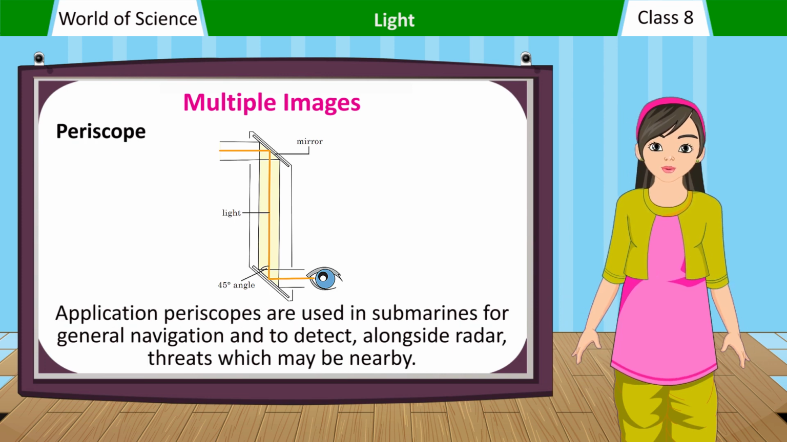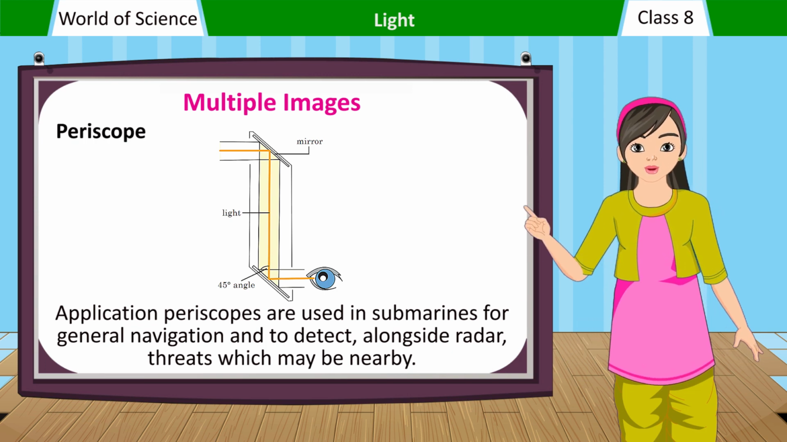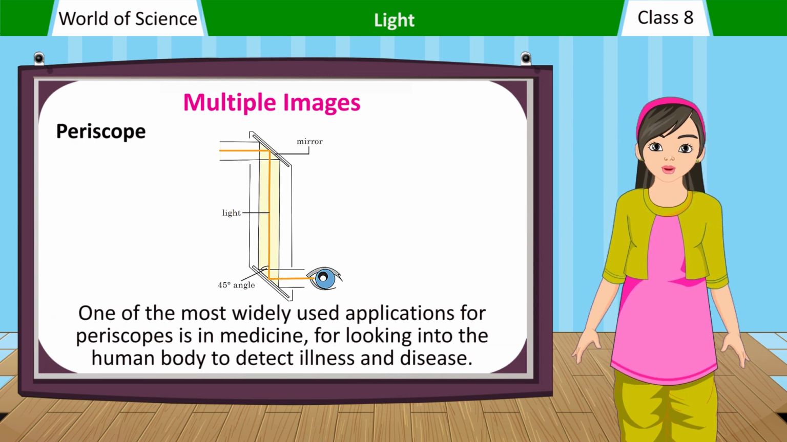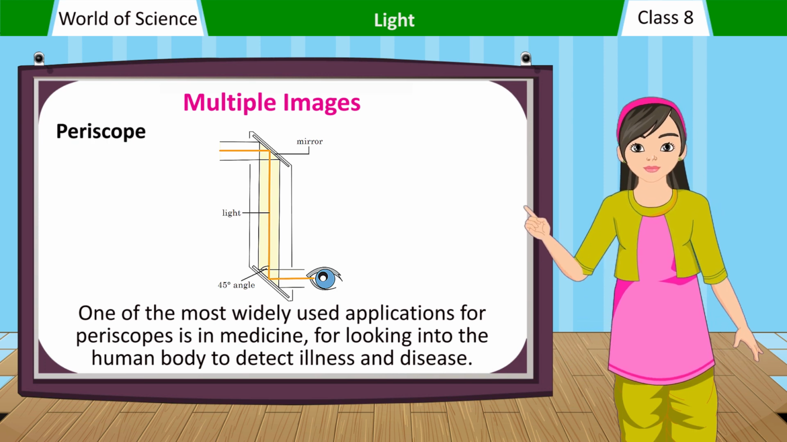Application: periscopes are used in submarines for general navigation and to detect, alongside radar, threats which may be nearby. One of the most widely used applications for periscopes is in medicine, for looking into the human body to detect illness and disease.